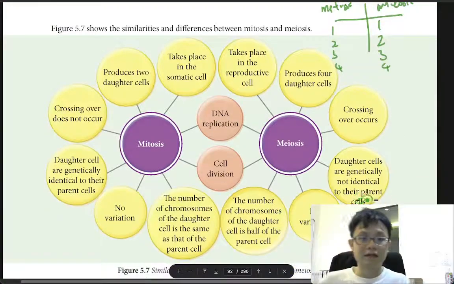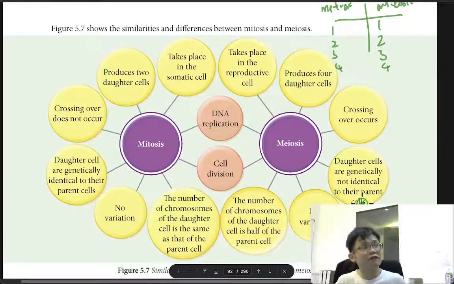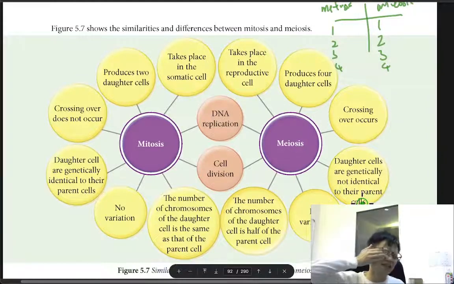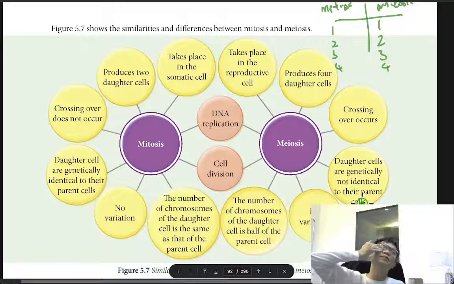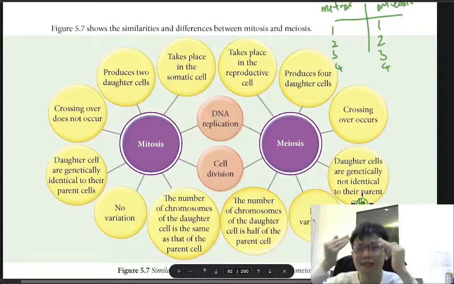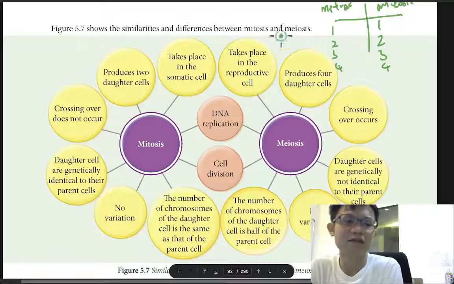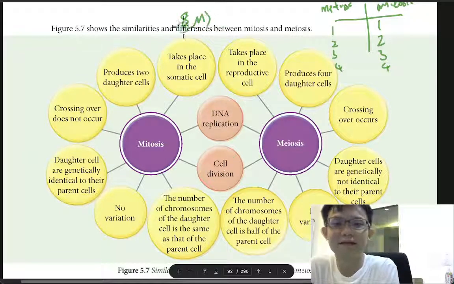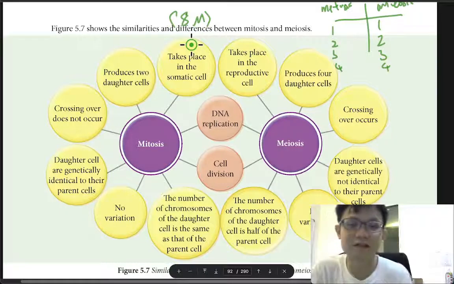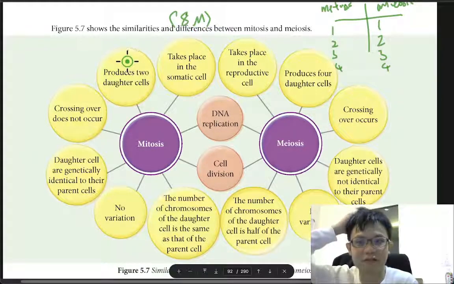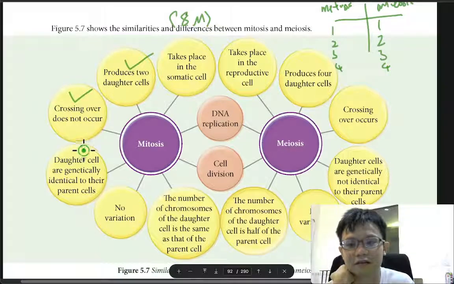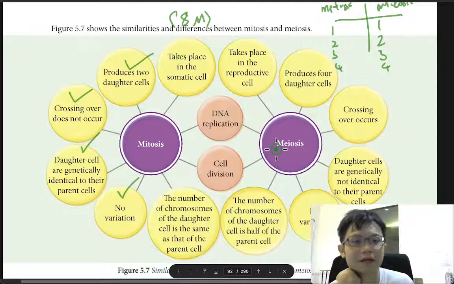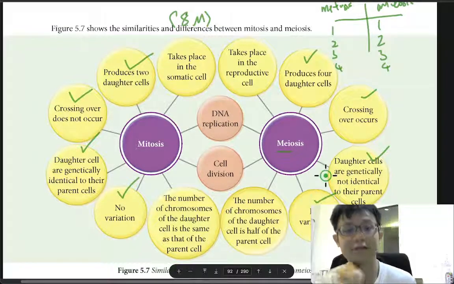When you go to Form 4 Science, there's an essay question. They can ask you: what is the difference between mitosis and meiosis? 8 marks in the essay. It's an easy mark, because you don't need to explain so much. You just say mitosis produces 2 cells, crossing over does not occur, daughter cells, no variation, and choose 4 points because it's 8 marks. For meiosis, it produces 4 cells, crossing over occurs, and it has variation.